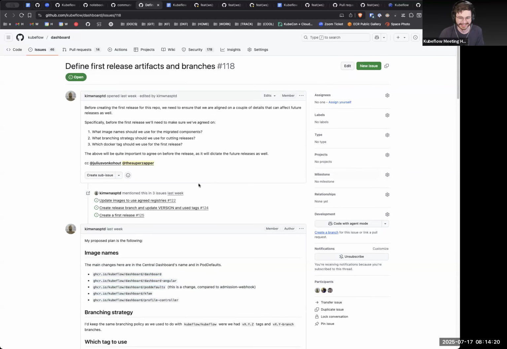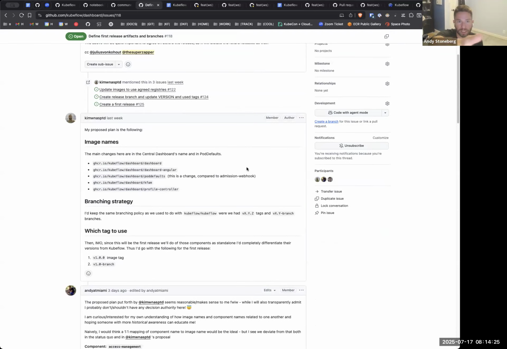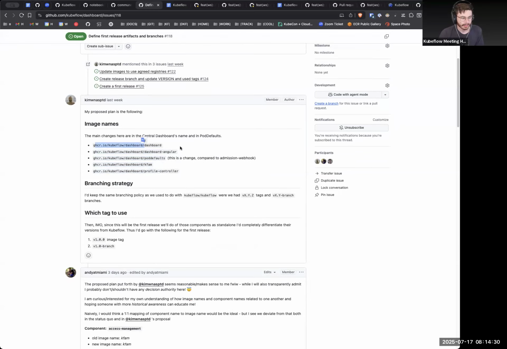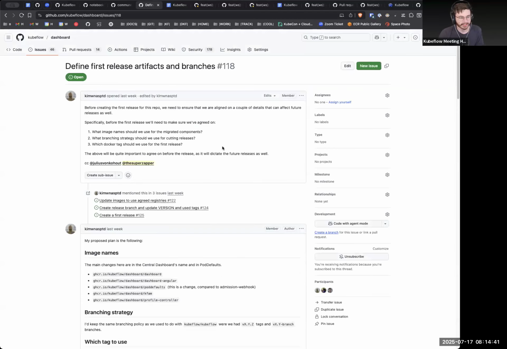Okay, so for Kimonis' stuff, the work that he's outlined, I feel we have a fairly good handle on. Other than if you have opinions on this 118 issue. I'm happy to then do this. I don't really care. The only debate really is whether we use the old ones or not. I like not using the old ones personally because it lets us continue to release the old versions out of that one if we absolutely have to. It does create some confusion and loses history, but...